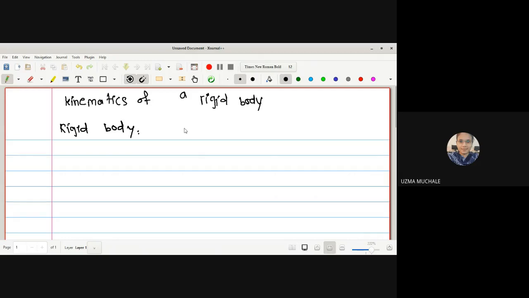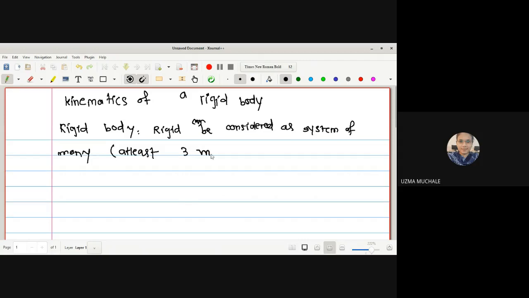A rigid body is regarded as a system of many particles. That means a rigid body can be considered or regarded as a system of many, that means at least three particles. Instead of saying many particles, we can say at least three non-collinear particles. Now everyone knows what non-collinear particles are.